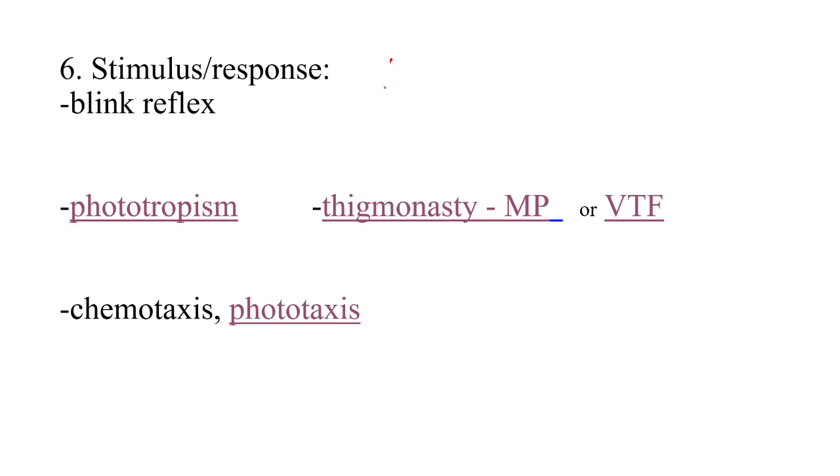So, let's say you notice an object flying towards your face. Maybe somebody's throwing a baseball and then it went in the wrong direction and it's heading towards your head, and you startle or you blink or you move quickly out of the way. That's a response to a stimulus. You're responding to the stimulus to try to literally survive. It's a survival mechanism.